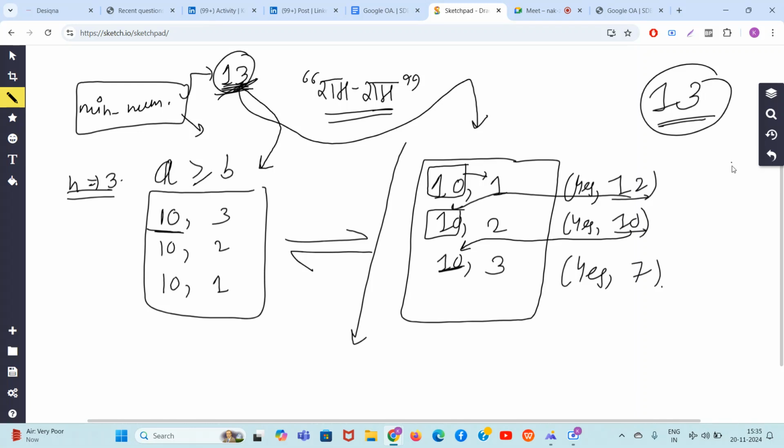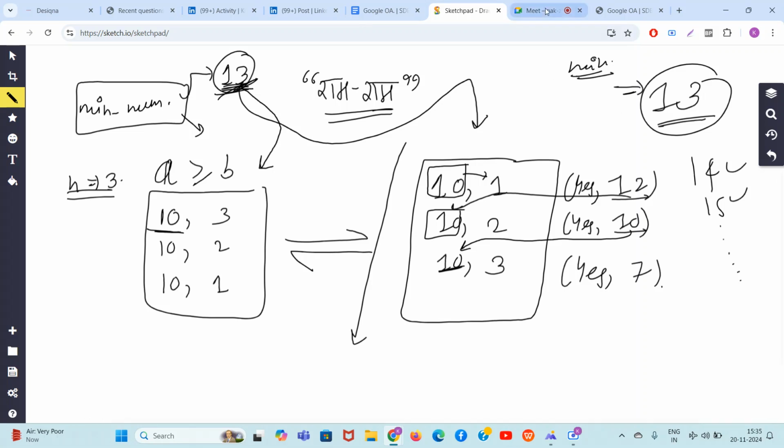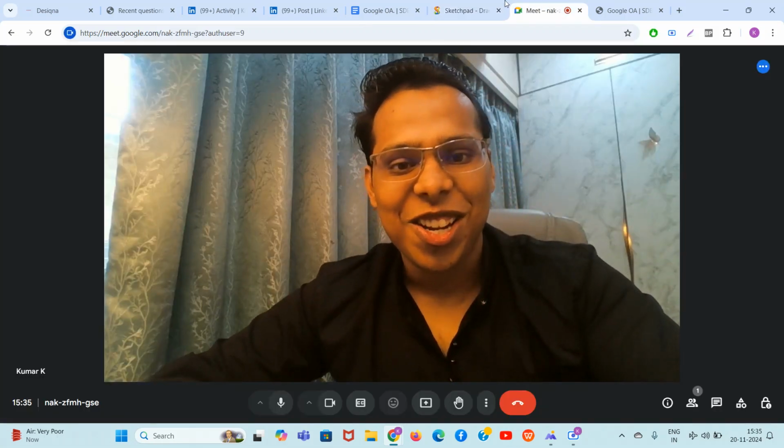Okay, so you know 13 is the answer. 14, 15, all these numbers can also pass through, but 13 is the minimum possible answer. We cannot go lesser than 13, guys.